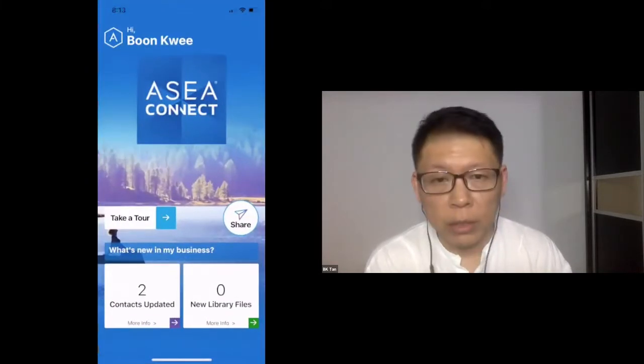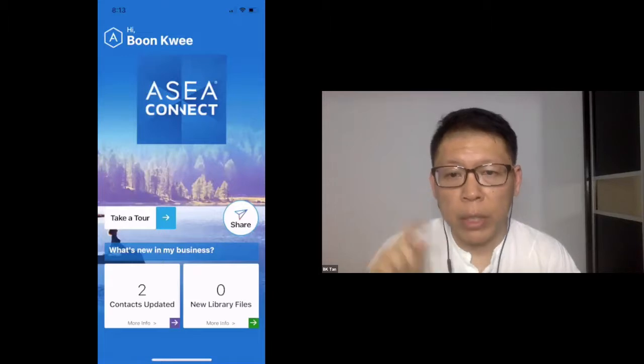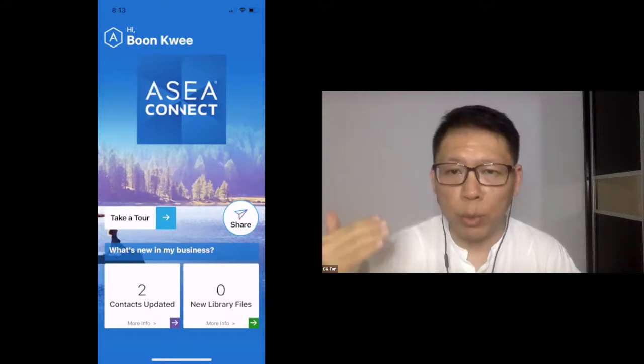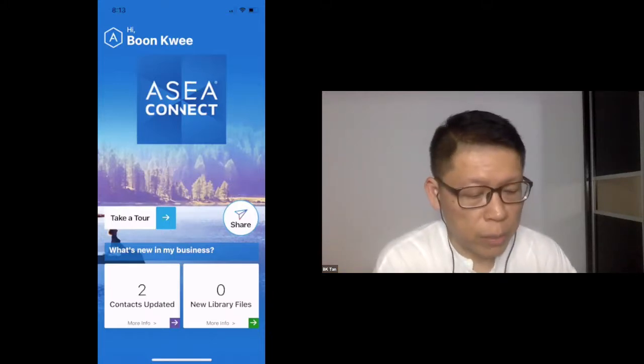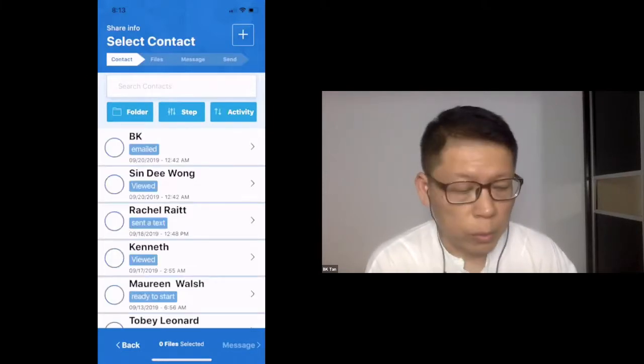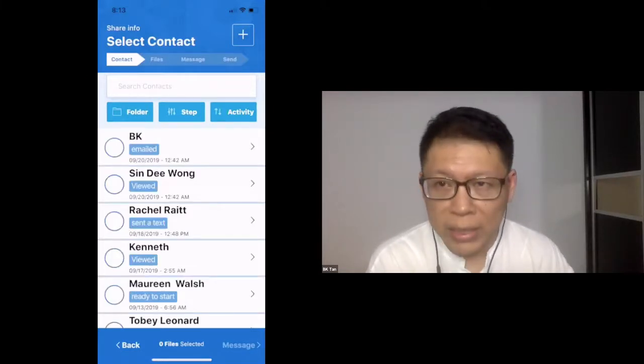And then to the right of this take a tour is the very important and probably the most common button you will use, which is called share. You use this app to share. So let me just click on it. Once you click on the share button, it will take you to your contact list.